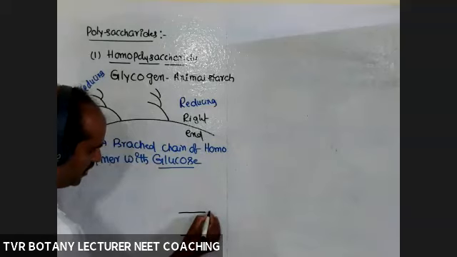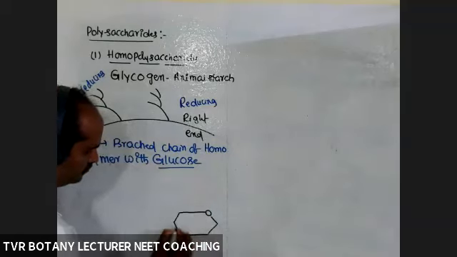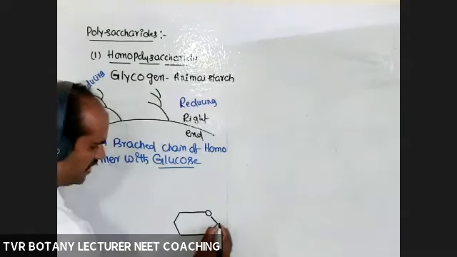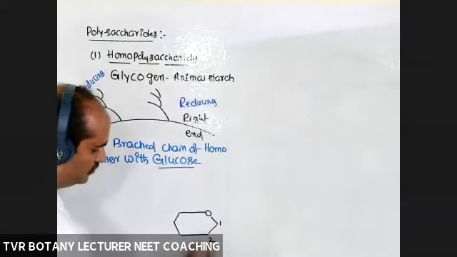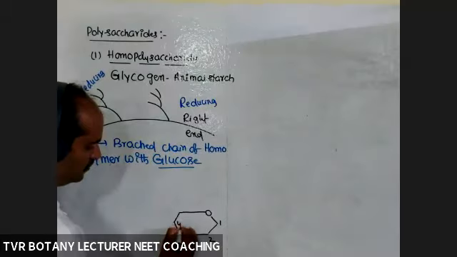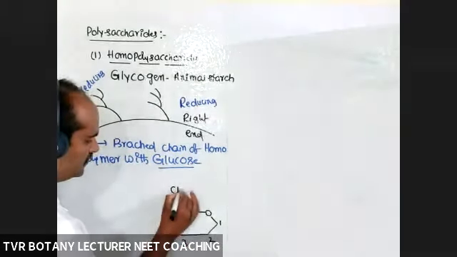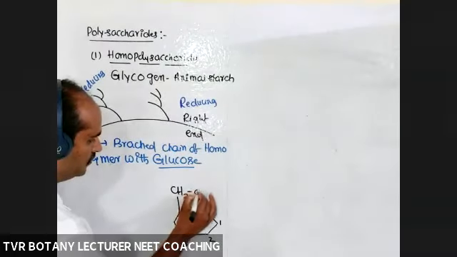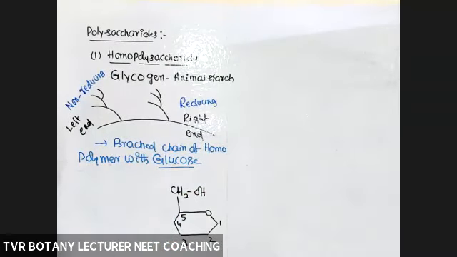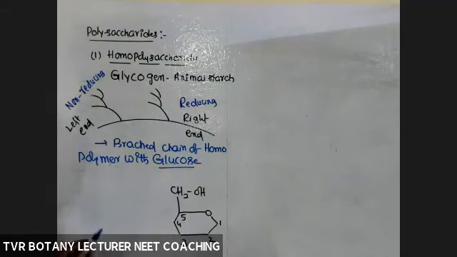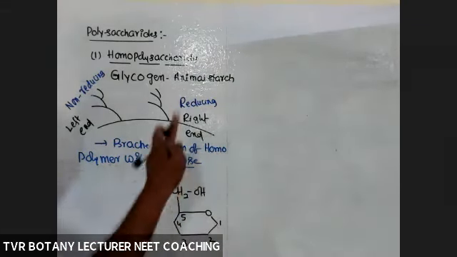And I already gave you the glucose molecule. Okay, so this is carbon atom 1, 2, 3, 4, 5. Here CH2OH. Now take one more glucose molecule.